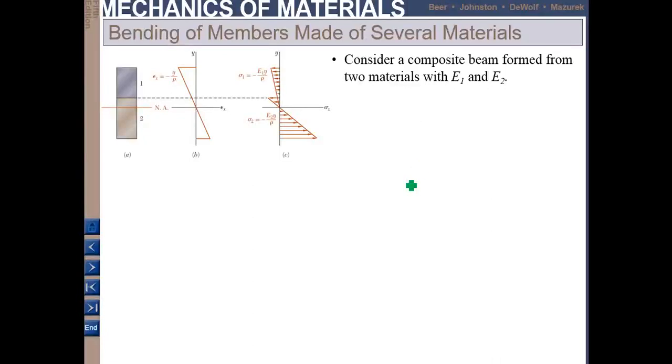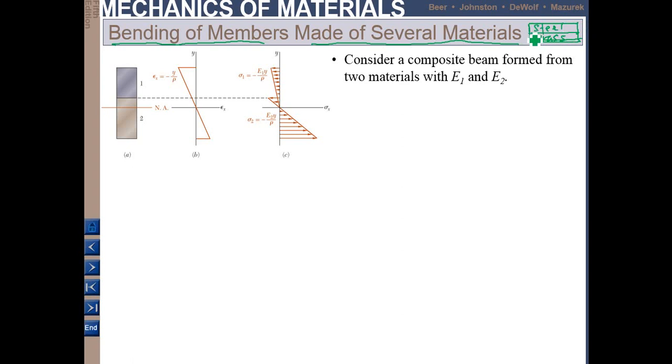Okay, let's continue with another subsection, which is bending of members made of several materials. For example, you have a beam, but the beam is actually made from two types of materials. Perhaps the top is steel and this one is brass. So this is a combination of two materials.